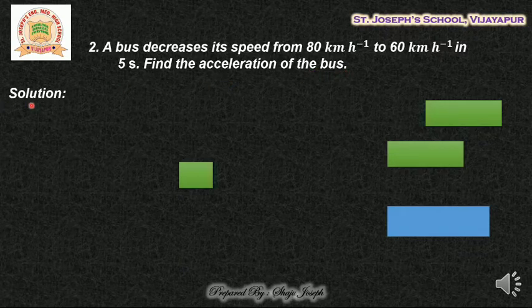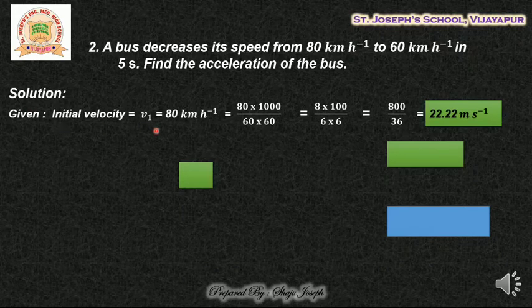First, what is given? The data is initial velocity is 80 km per hour, but this is not in SI units. So let us convert this into SI units. 80 into kilo means 1000 meter. So 80 into 1000 divided by hour. 1 hour is equal to 60 minutes, and each minute is equal to 60 seconds. So if you want to convert it into seconds, we multiply it by 60 into 60.